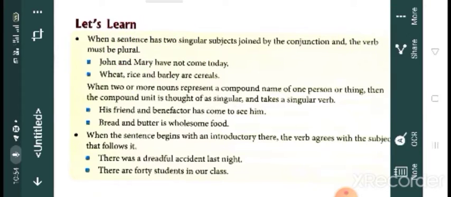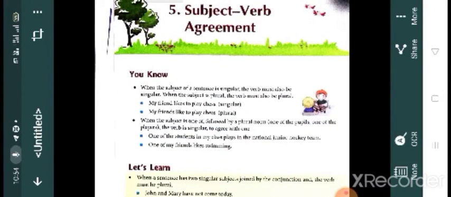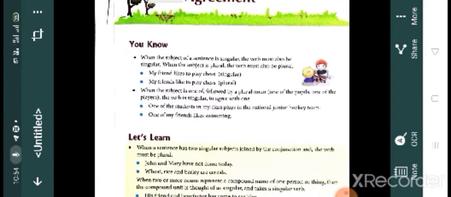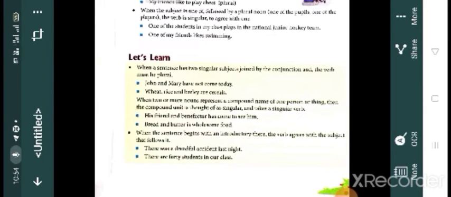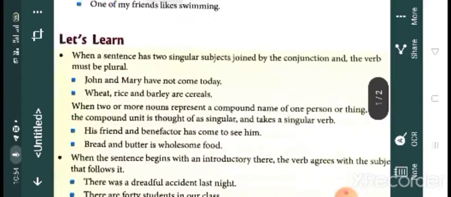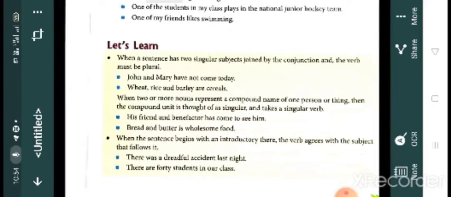So first of all, when the subject of a sentence is singular, the verb must be singular, and if the subject is plural, the verb also will be plural. Then when the subject is one of and it is followed by a plural noun, then there also the subject is singular. Okay, clear? Then next one we learned that if a sentence has two singular subjects joined by the conjunction and, the verb must be plural. Clear? Then here also some exceptions are there.